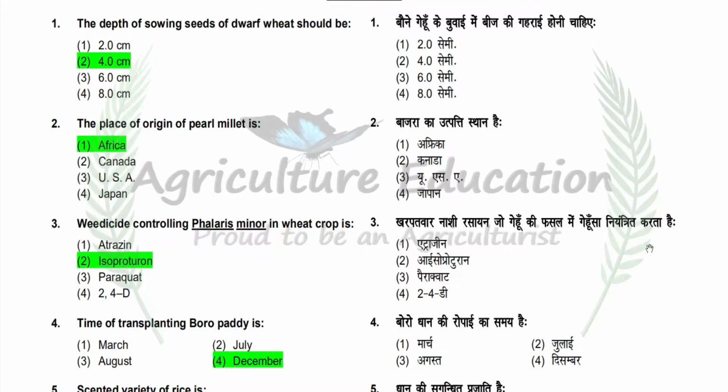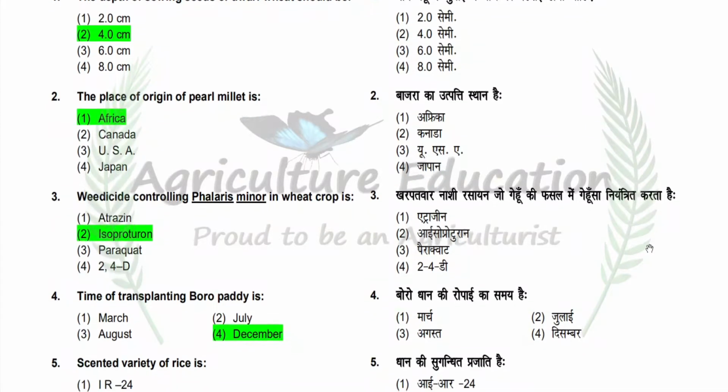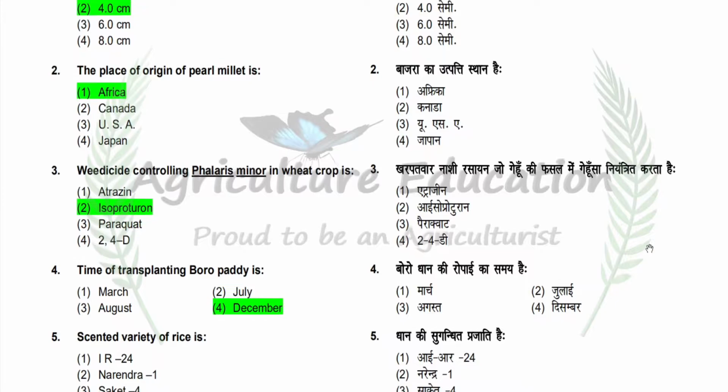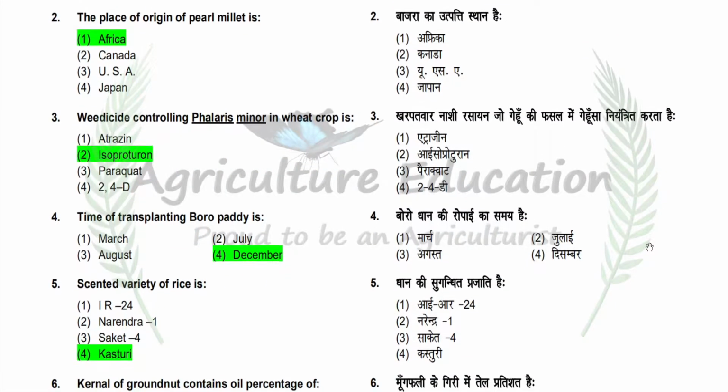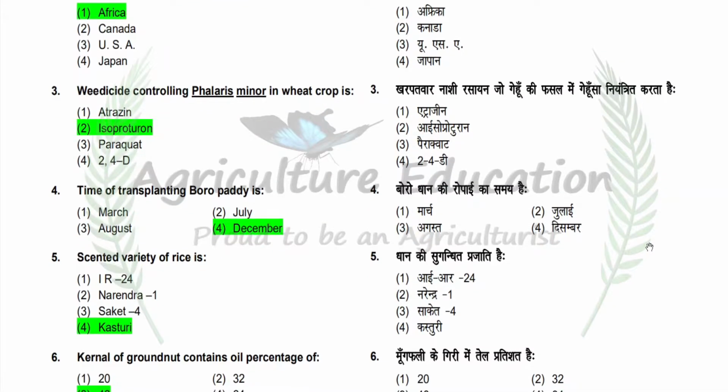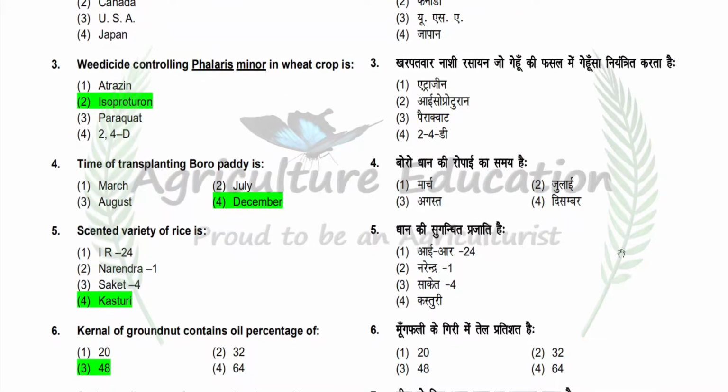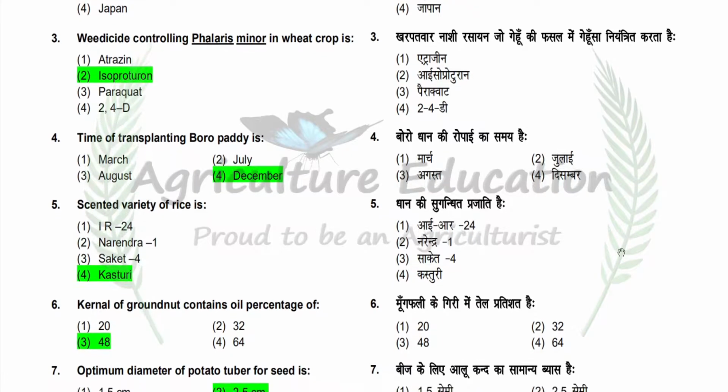Next question is time of transplanting boro paddy is. Option is March, July, August, December. So correct answer is December. Next question is scented variety of rice is. Option is Aya 24, Narendra 1, Saket 4 and Kasturi. So correct answer is Kasturi.